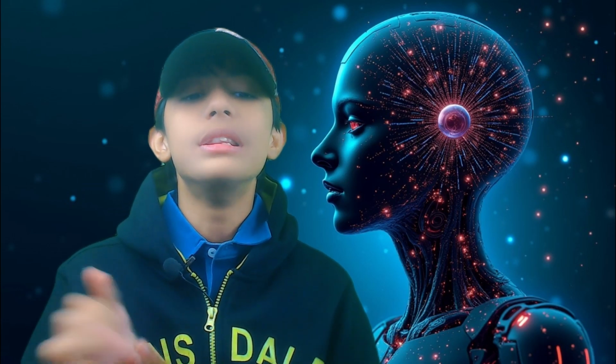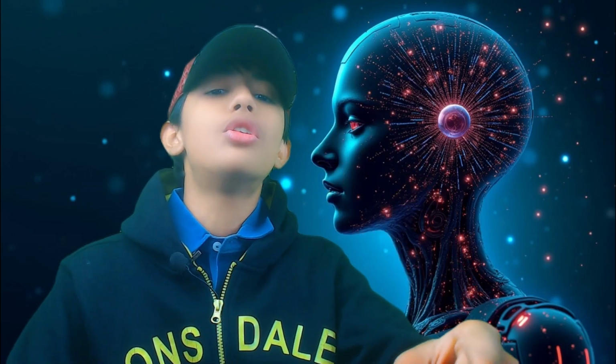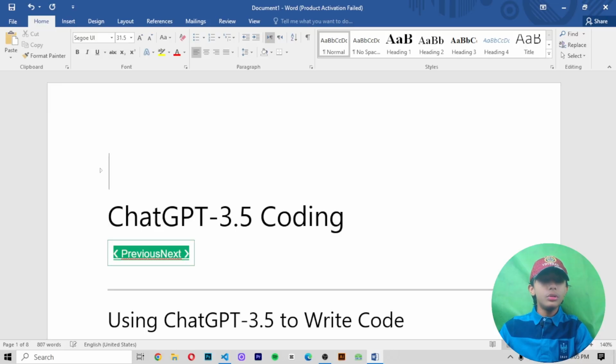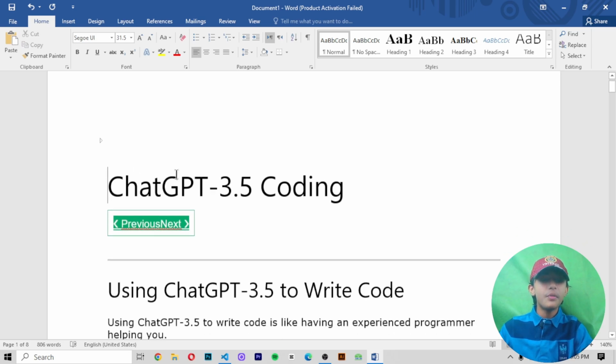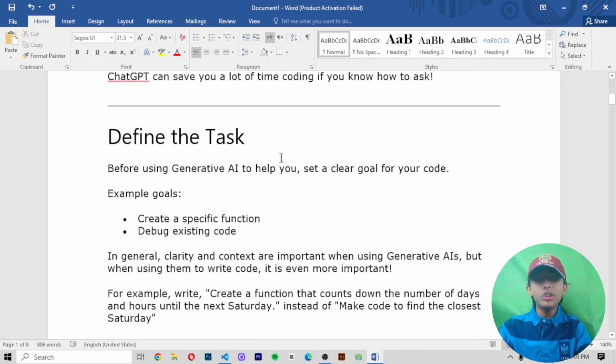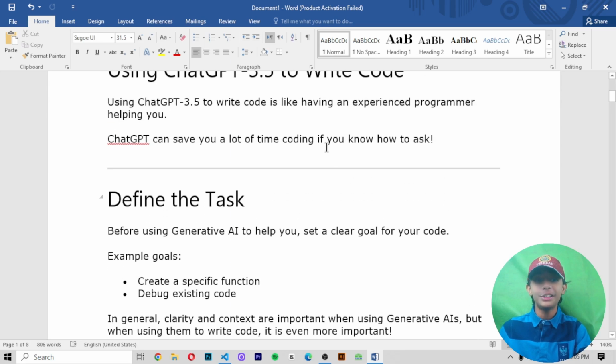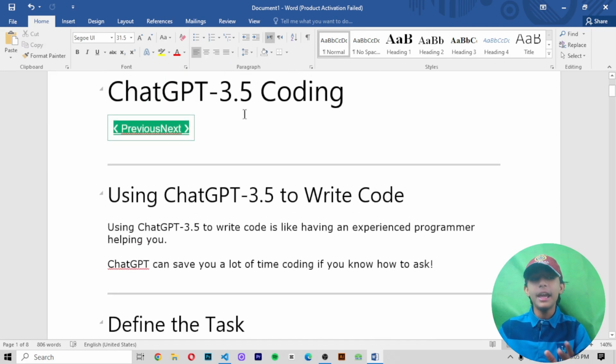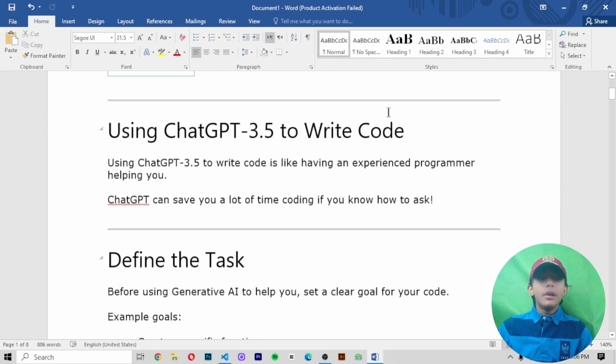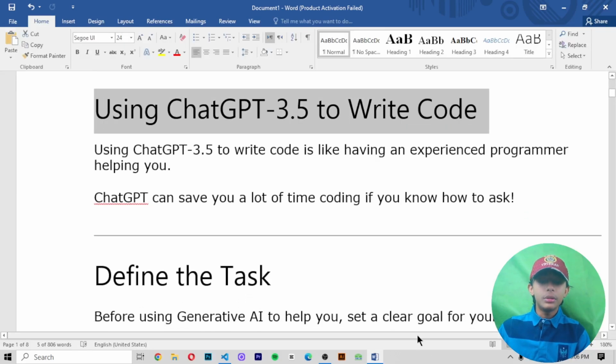So now, let's move to the computer screen and do some coding, with laughing. So let's talk about coding in ChatGPT 3.5. This is a very demanded video, and this is our third last video for ChatGPT 3.5. Then we start ChatGPT 4. After this only two videos will be left, and then we end the series of ChatGPT 3.5: using ChatGPT 3.5 to write code.